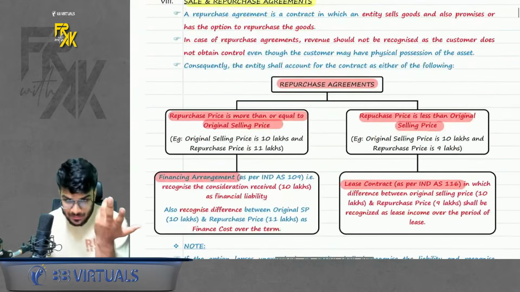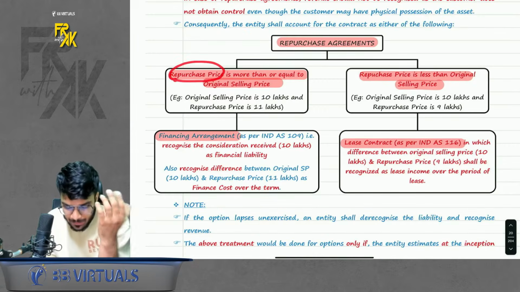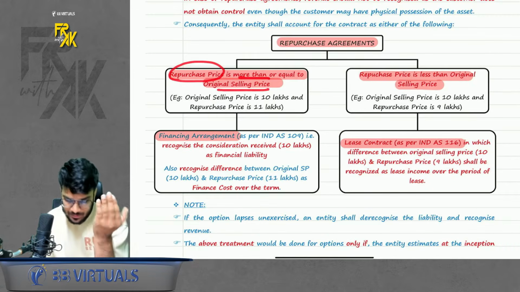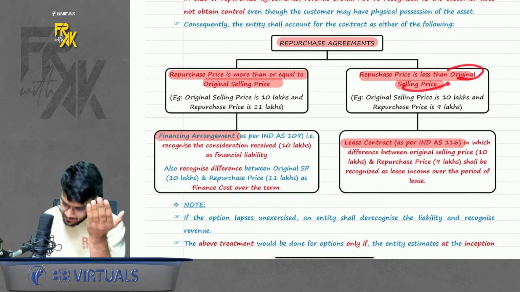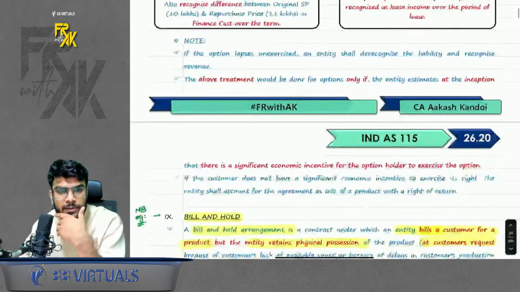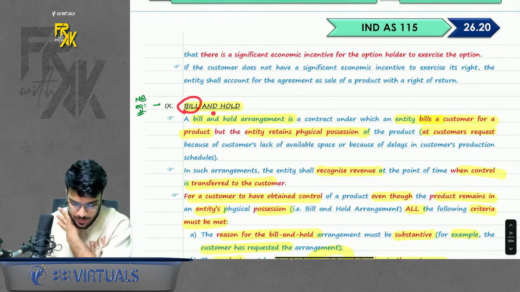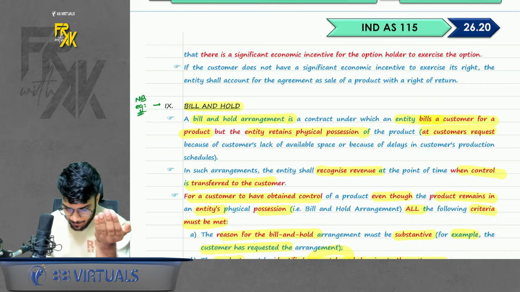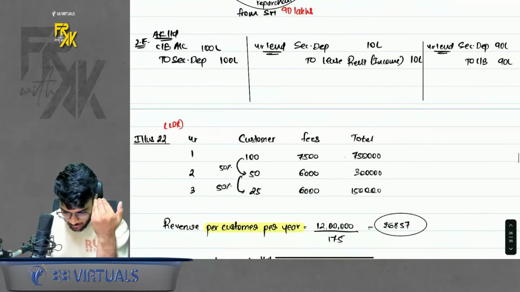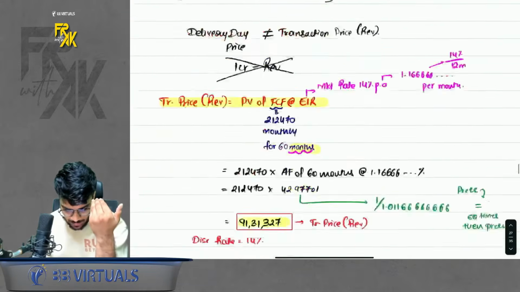So this was sale and repurchase. See, it is given also. If the repurchase price is more than the original selling price, financing arrangement. If the repurchase price is less than the original selling price, lease contract. Simple. Okay. Next point is bill and hold. Now, what is the meaning of bill and hold? Sometimes what happens is, a company sells any product to a customer. Please have a look.